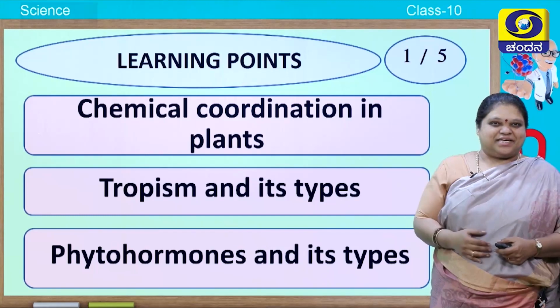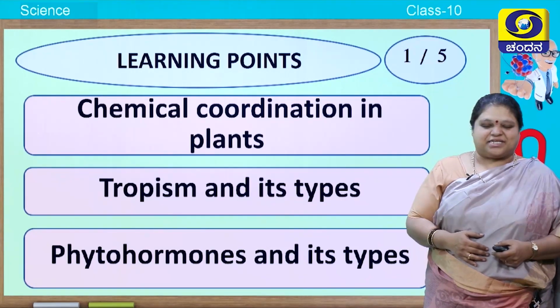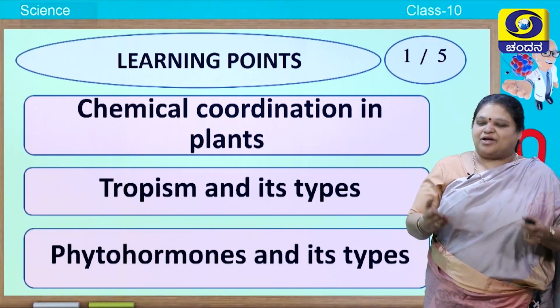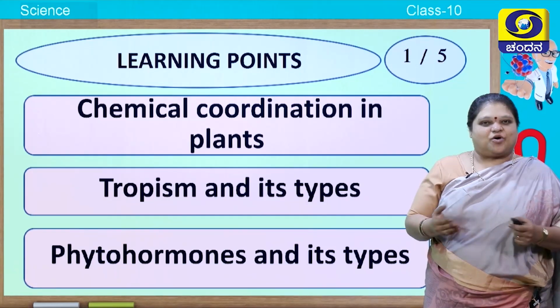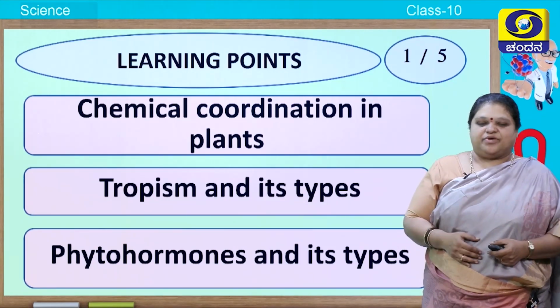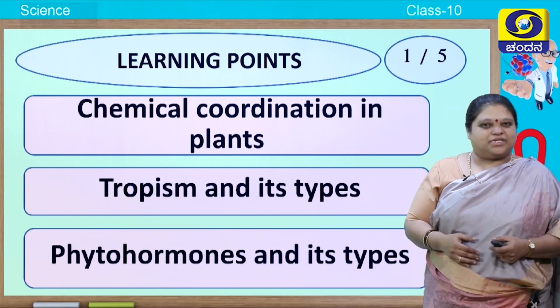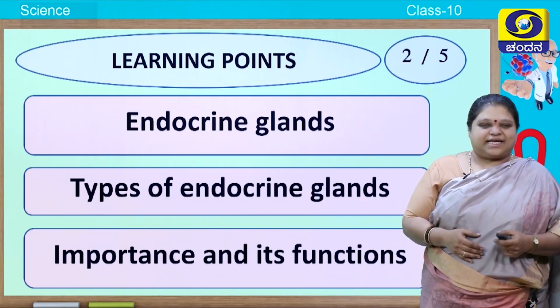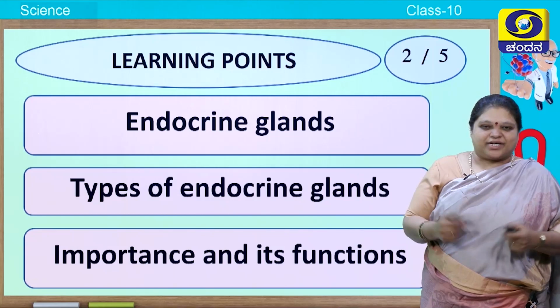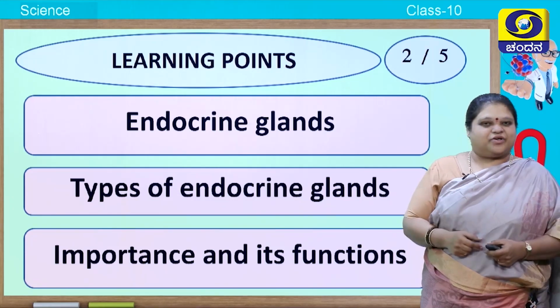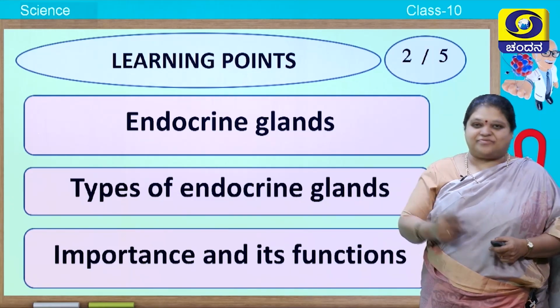So let us see what we studied in the first session. We studied about chemical coordination in plants, tropism and its different types. We also studied about phytohormones and its types. In the second session we learnt about endocrine glands, the different types of endocrine glands and its importance and functions.